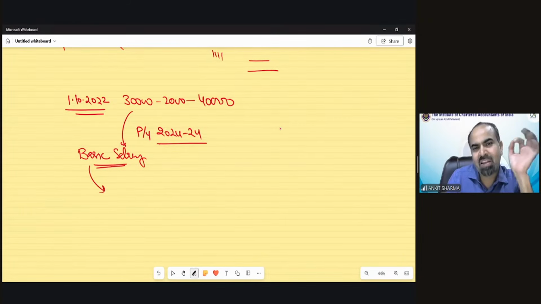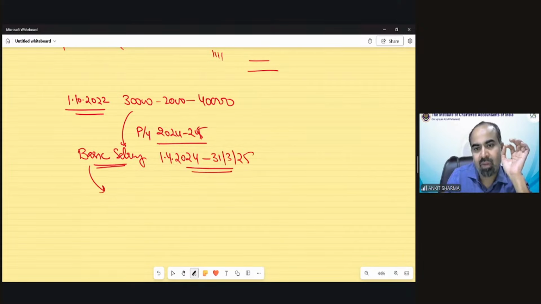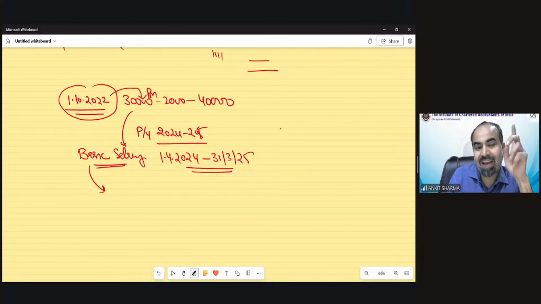So you can easily find out the salary from 1st April 2024 till 31st March 25. And it means that from 1st October, the salary range is 30,000 per month. And exactly after 1 year, that means from 1st October 23, it would be increased by 2,000.